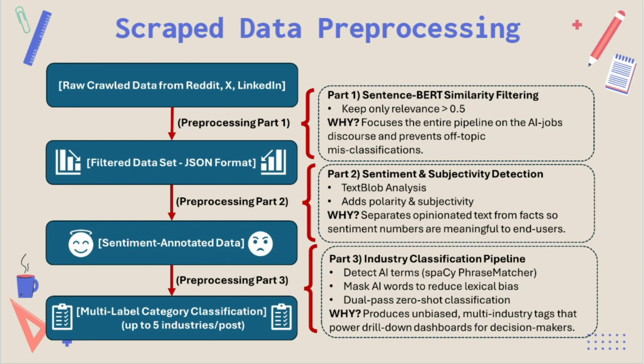Then came the three-stage NLP pipeline. First, we filtered the semantic relevance using SentenceBERT. Next, we annotated sentiment and subjectivity using TextBlob. Finally, we used zero-shot classification with AI masking to assign each post up to 5 industry tags.